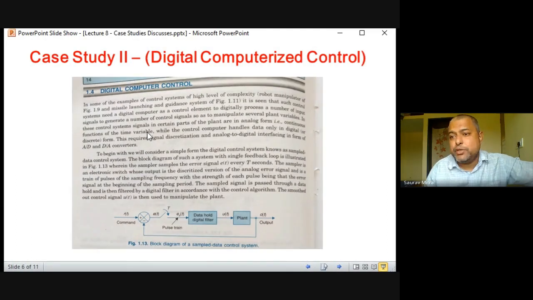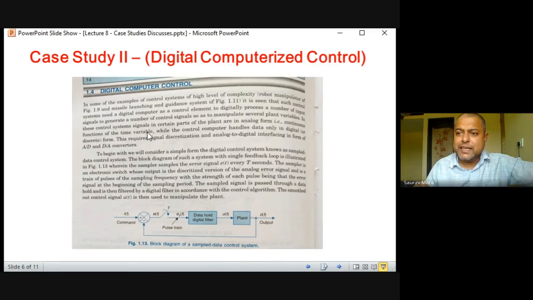But what about the y-axis of a discrete signal? It can have any amplitude. So the x-axis is quantized: 0, 1, 2, 3, 4, 5. These are the deltas at which the output is occurring. But the amplitude of the output can be anything. It can have any level, it can even be negative also. This is discrete.